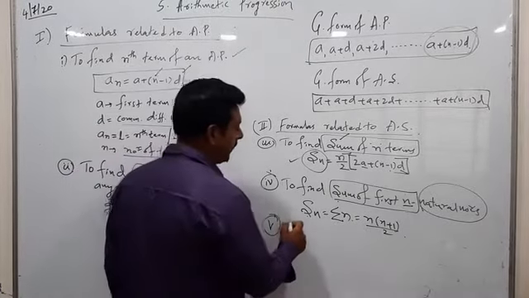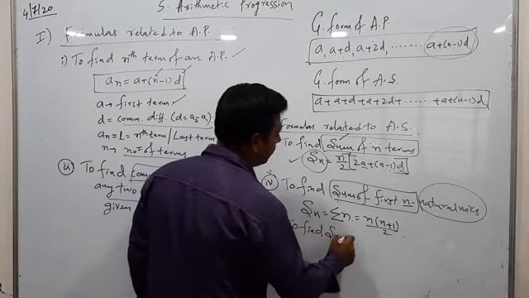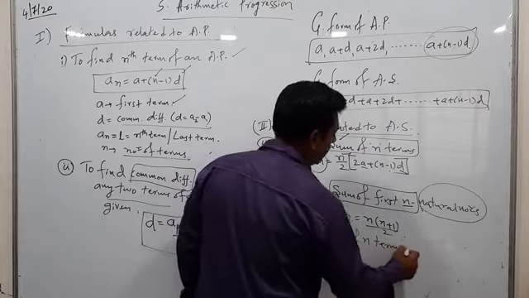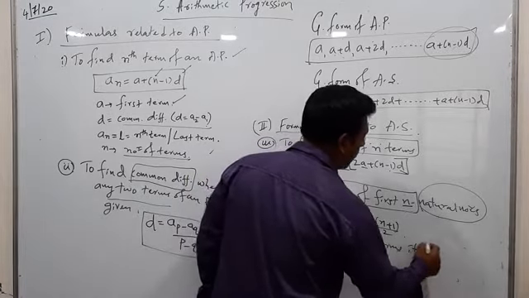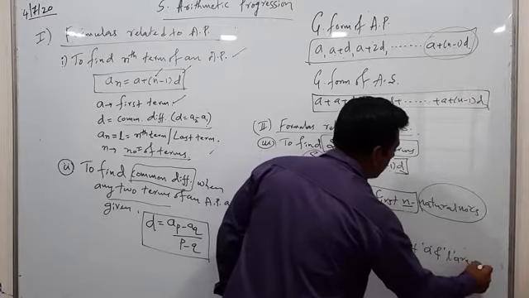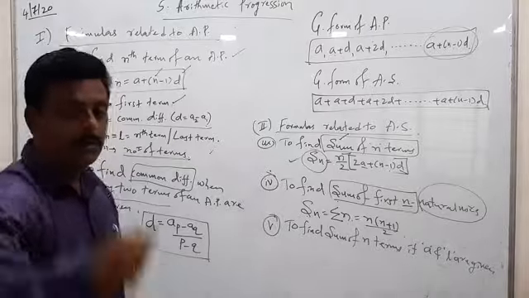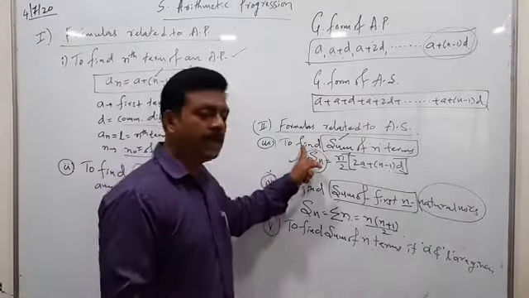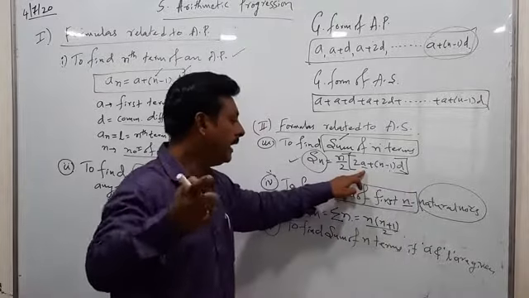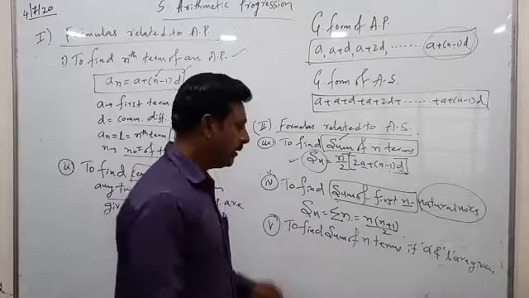So I am going to write: to find the sum of n terms if a and l are given. Can you understand the meaning of this? To find the sum of n terms, you normally need three things: the common difference, a, and the n value. But here I am using only two values.